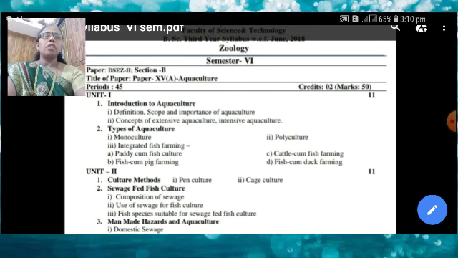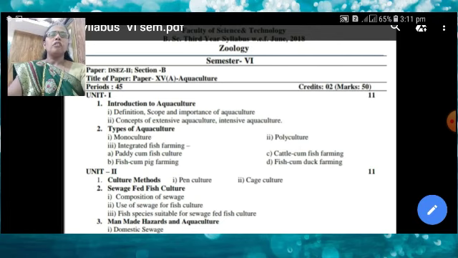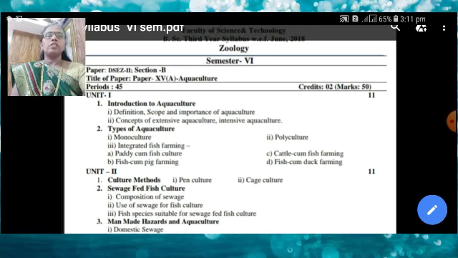Concept of types of aquaculture, like extensive aquaculture and intensive aquaculture. Second topic is the types of aquaculture. These consist of monoculture, polyculture, paddy cum fish culture, fish cum duck farming, cattle cum fish farming, and fish cum pig farming. They include different branches, which we also study in this topic.